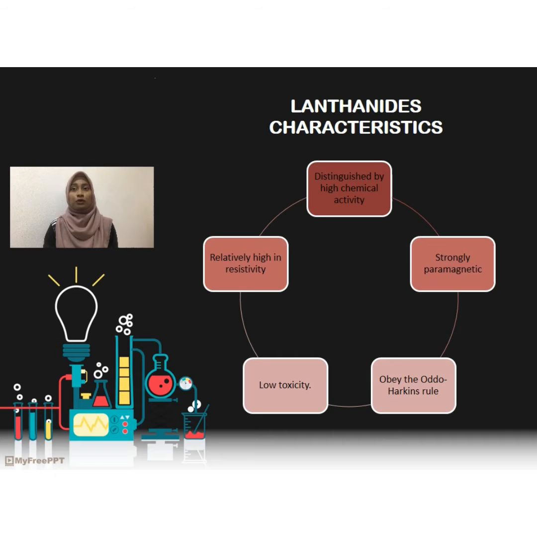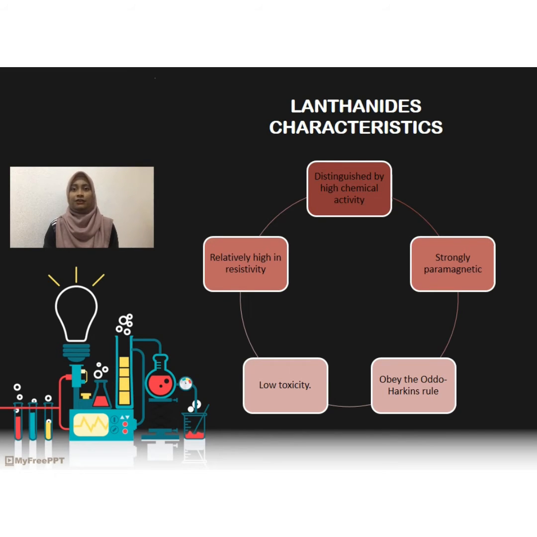Metals decompose water slowly in the cold, more rapidly at elevated temperature, and readily dissolve in hydrochloric, sulfuric, and nitric acid. Next, resistivity of the lanthanide metals is relatively high, ranging from 29 to 134 microohm centimeter.